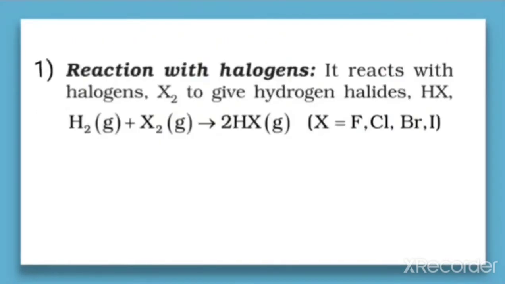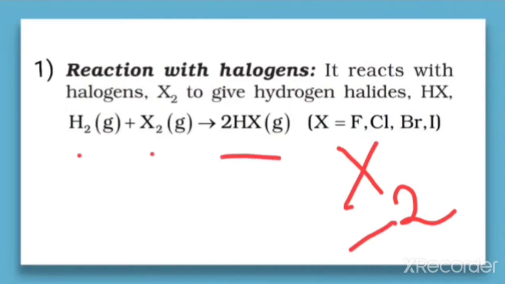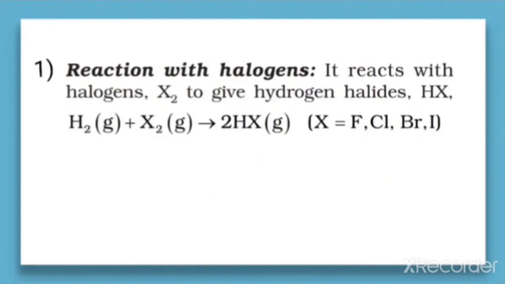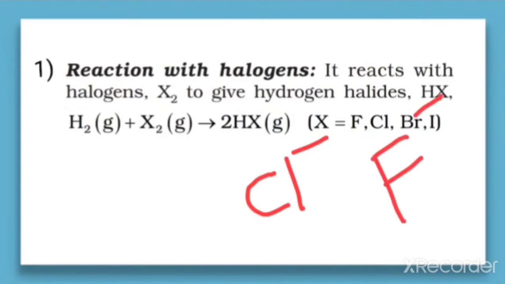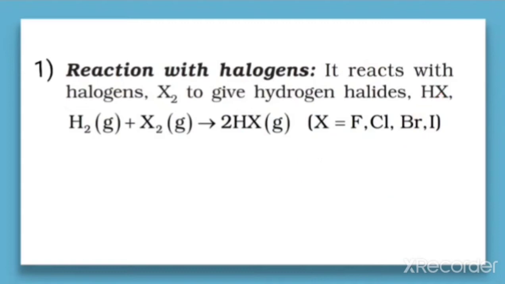So first we are discussing the reaction with halogens. Halogens we generally represent as X2. So H2 plus X2, what is formed here? It forms halides. These are called hydrogen halides. What is a halide? When a halogen has a negative charge, then it is called a halide. For example, chlorine, when it has a single negative charge, is called chloride. Fluorine, when it has a negative charge, is called fluoride. So here hydrogen halides are formed.